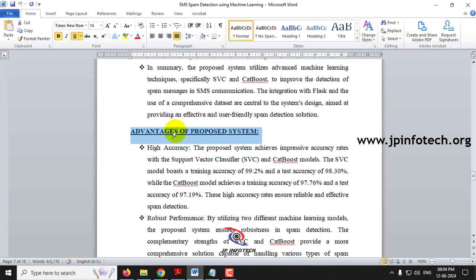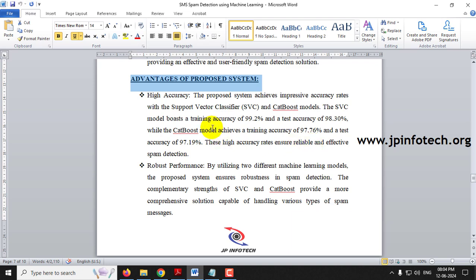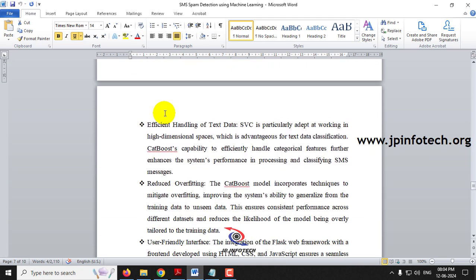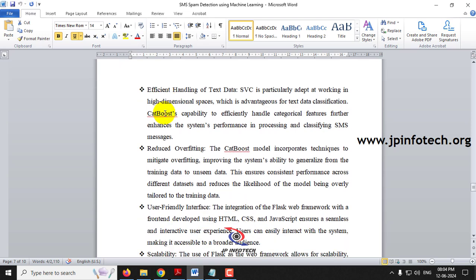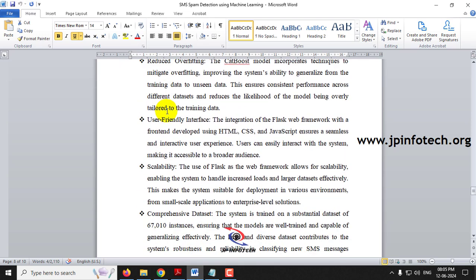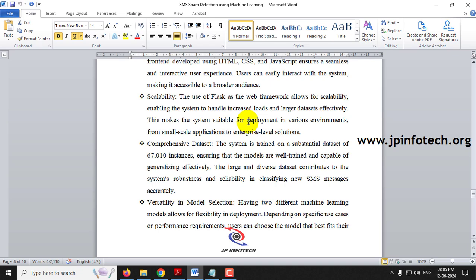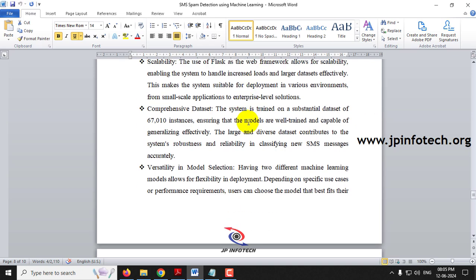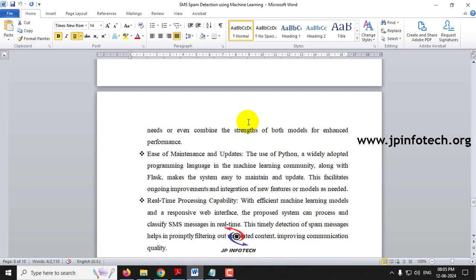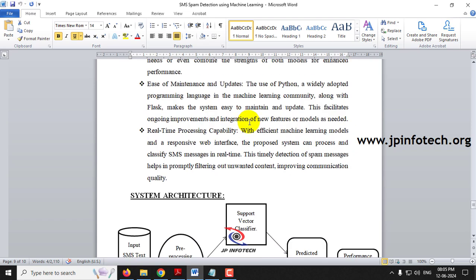And coming to the advantages of the proposed system, you can see the list of advantages: high accuracy, robust performance, efficient handling of text data, reduced overfitting, user-friendly interface, scalability, comprehensive data set, versatility in model selection, ease of maintenance, real-time processing capability. So these are the list of advantages of our proposed system.